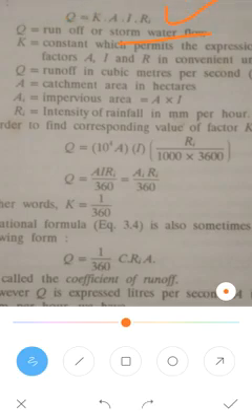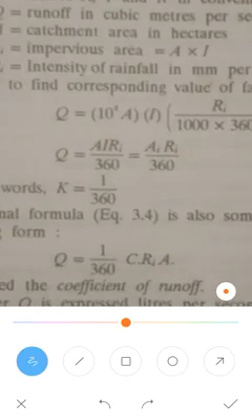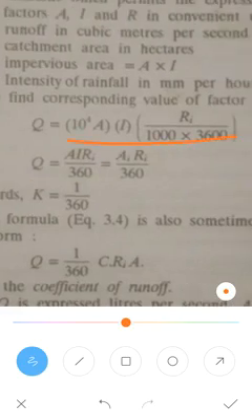Q is also given by another formula: Q is equal to A I Ri divided by 360. This is reduced with a corresponding constant. You have to remember Q is equal to A I Ri divided by 360, and the constant K is equal to 1 divided by 360.